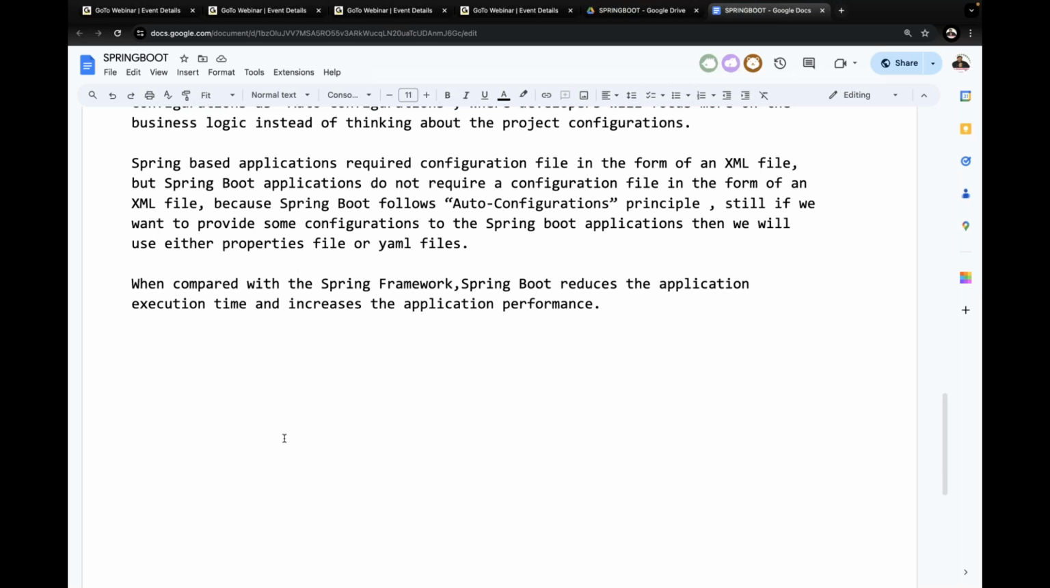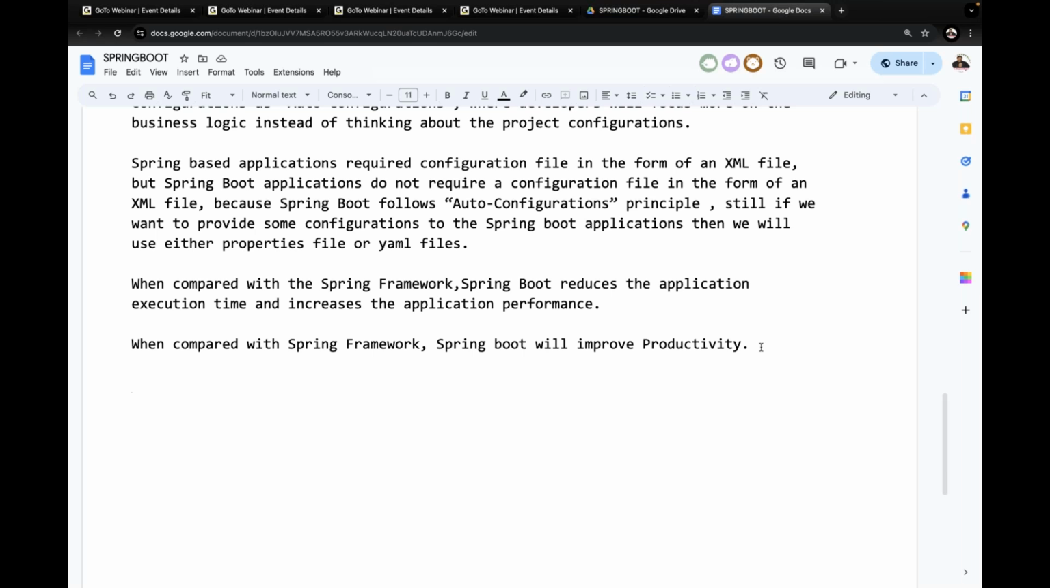Another point is that when compared with the Spring framework, Spring Boot will improve productivity. That means within less time, more number of projects we are able to create. That is the meaning of productivity.